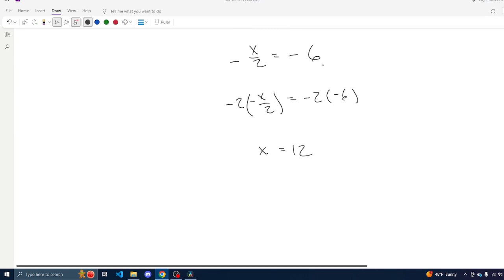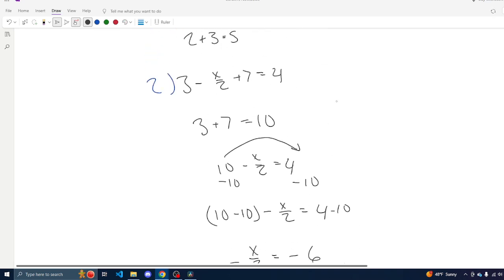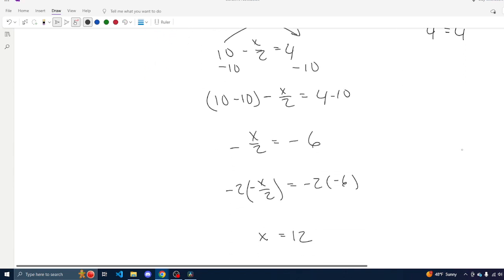And again, we can verify this by plugging it into this equation. So 3 minus 12 over 2 plus 7 equals 4. So this is 10 minus 6, 12 over 2 is 6, equals 4. And we know this is a true statement. It is logically correct because both sides are equivalent.